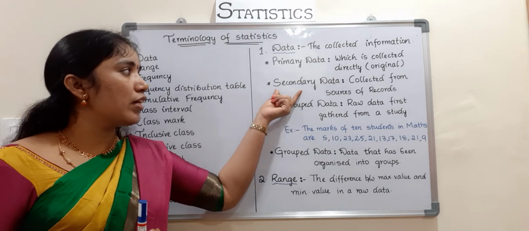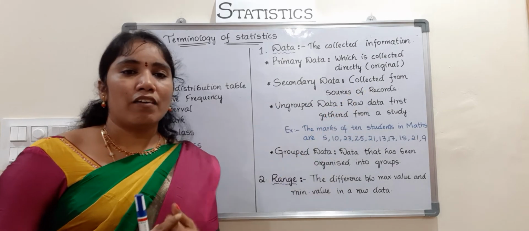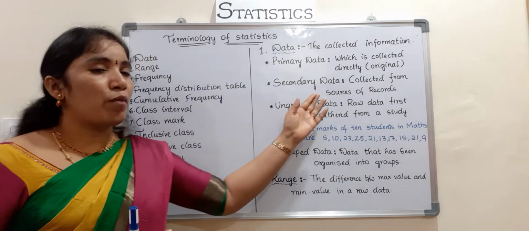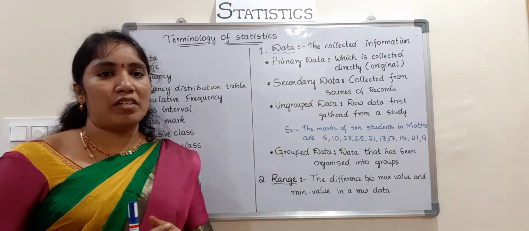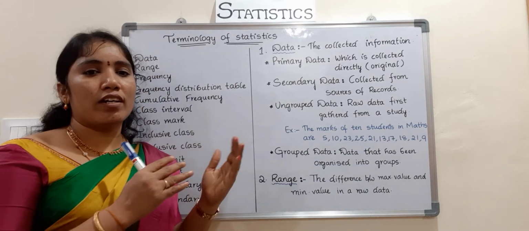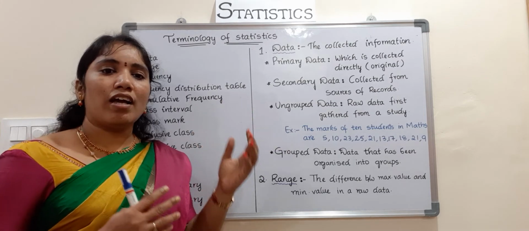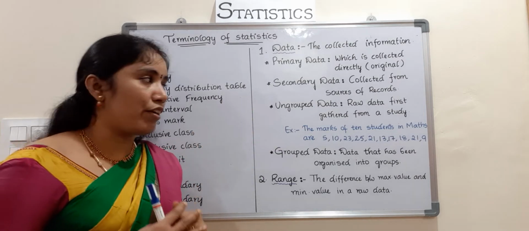Now coming to secondary data. It is collected from sources or records. From the records you can collect the information. It is called secondary data. Already it is recorded. Some persons have taken that information and recorded it. That is called secondary data.